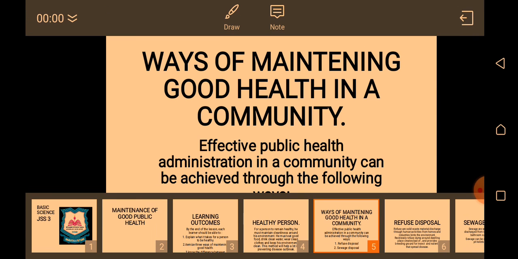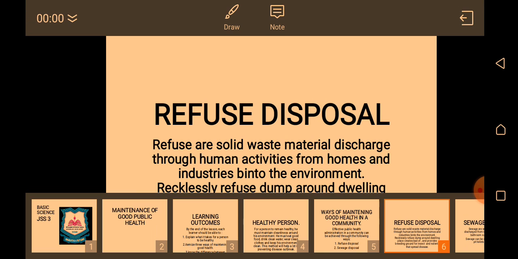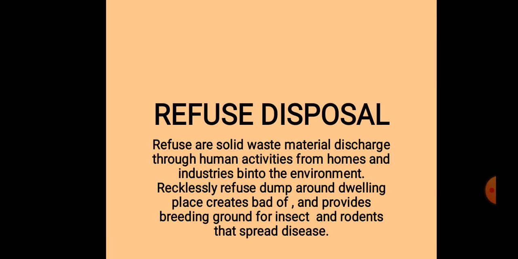Let's look at what refuse disposal means and also sewage disposal. Refuse are solid waste material discharged through human activities, either from homes or from industries, into the environment.